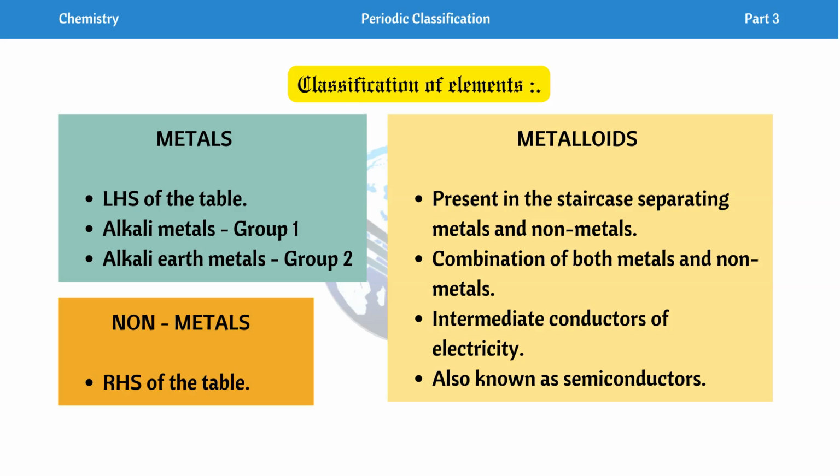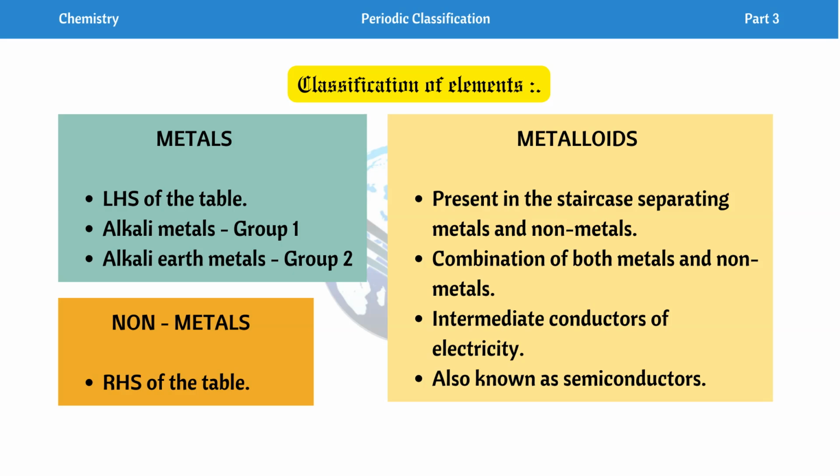What are metalloids? There is a staircase, a zigzag line, that separates metals and non-metals, and on this zigzag line we will find the metalloids.